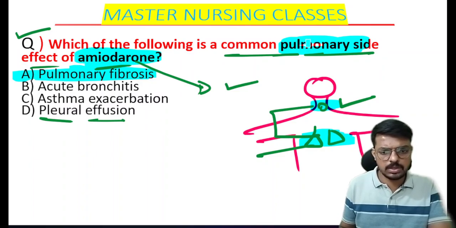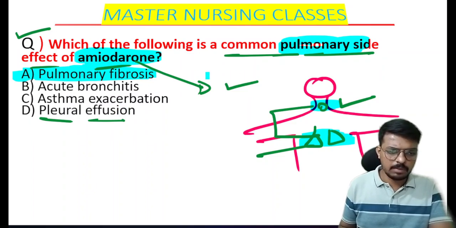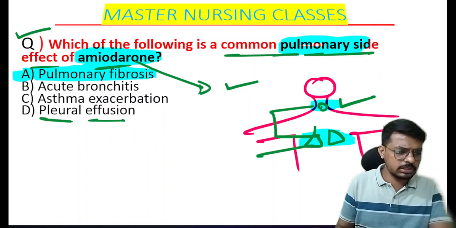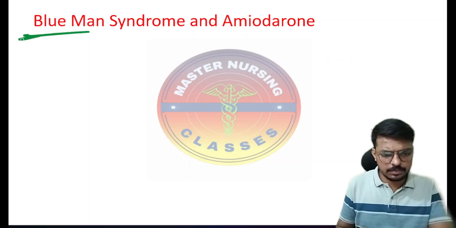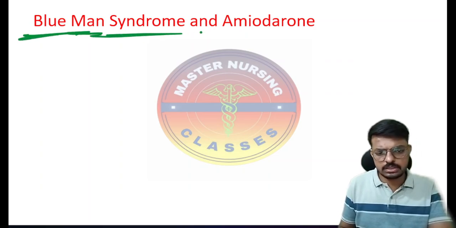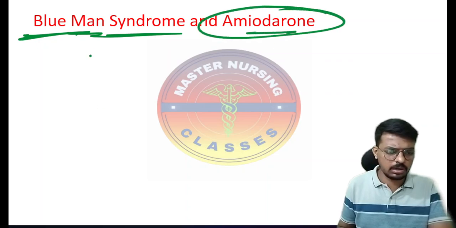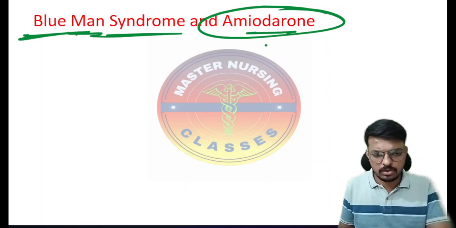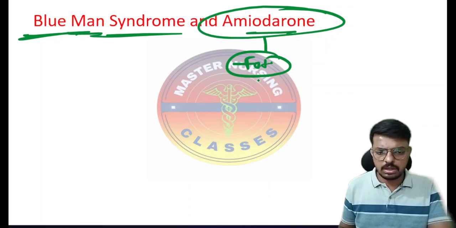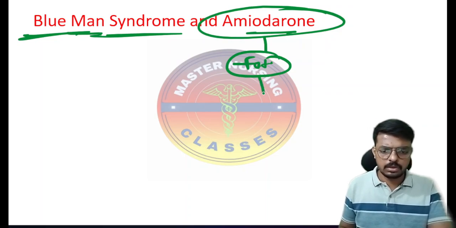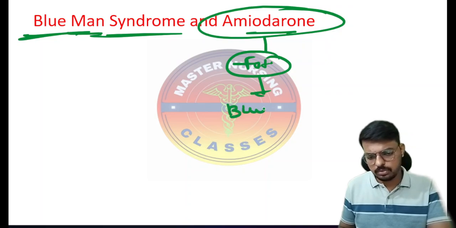But you remember, the common side effect of the amiodarone is the pulmonary fibrosis and damage to the thyroid gland also. And this amiodarone will get deposited in our skin, which makes the person turn blue in color. So the blue man syndrome is associated with which drug? That is the amiodarone, because this amiodarone is fat soluble. So it will get deposited in the fat underneath our skin, so it makes the person look blue.